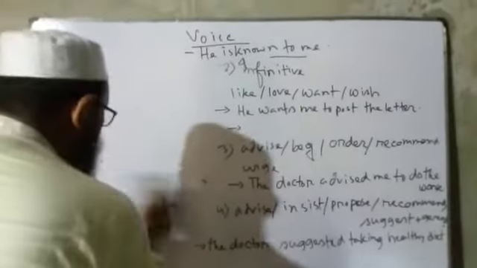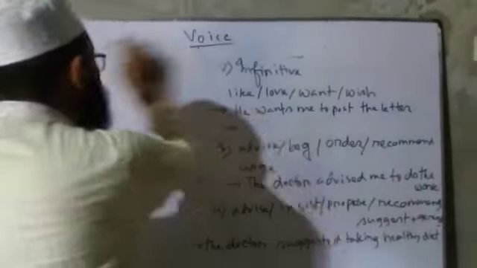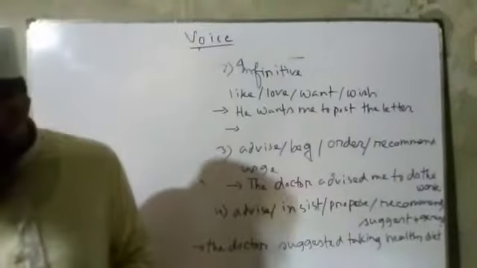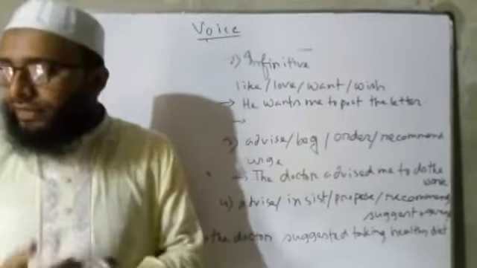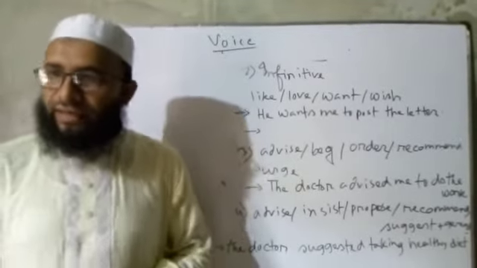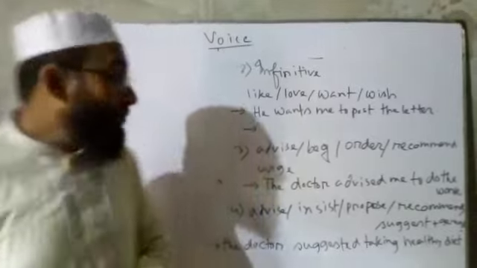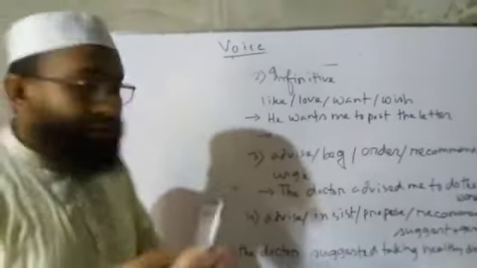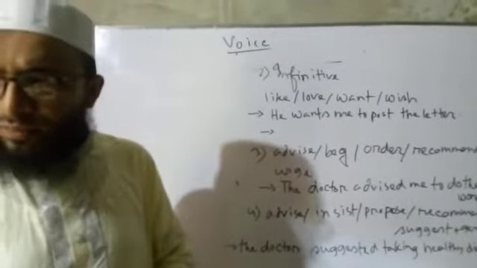Dear students, now we have to know another rule which is very difficult for students. In case of infinitive, we know that sometimes we use an infinitive in a sentence. How can we transform from active to passive in case of infinitive? There are some specific words that need specific rules.